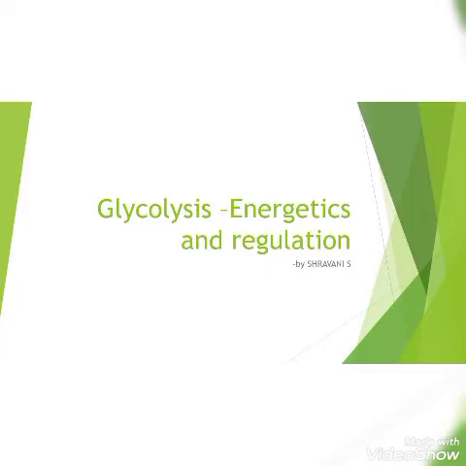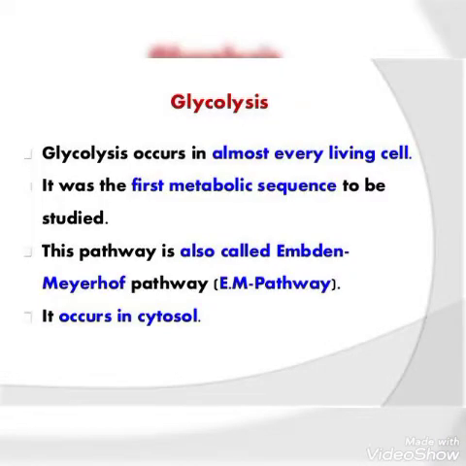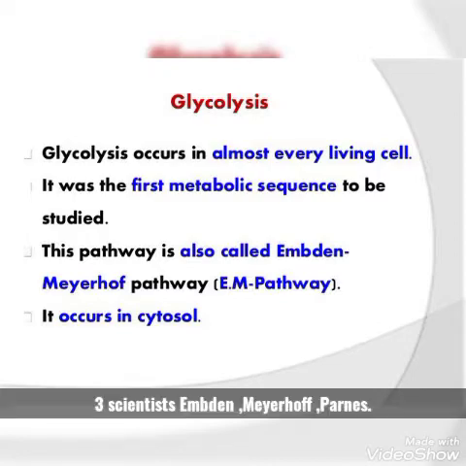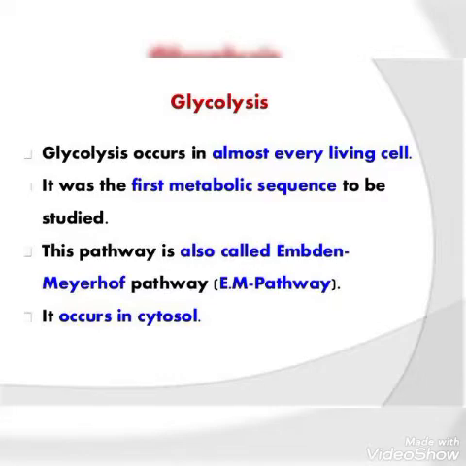So, in the next slide, you can see that glycolysis occurs in almost every cell. It was the first metabolic sequence to be studied. This pathway is also known as the EMP pathway, named after the three scientists Embden, Meyerhof, and Parnas. The cytosol is the place where glycolysis takes place.